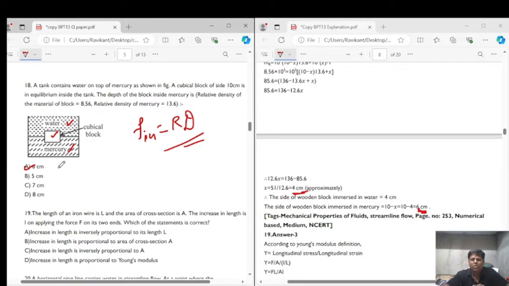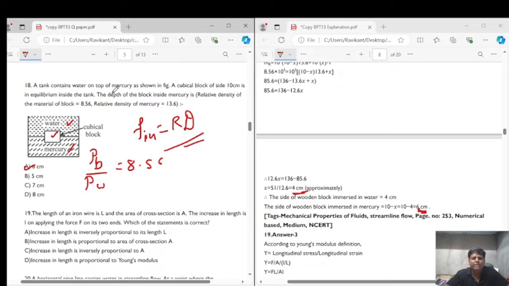Now this question can also be done in one way. See, the relative density of the block, meaning density of block upon density of water, has been given to us, and this is equal to 8.56.